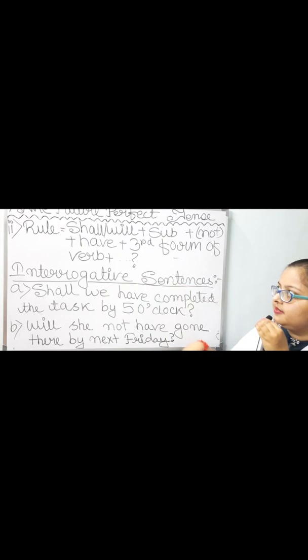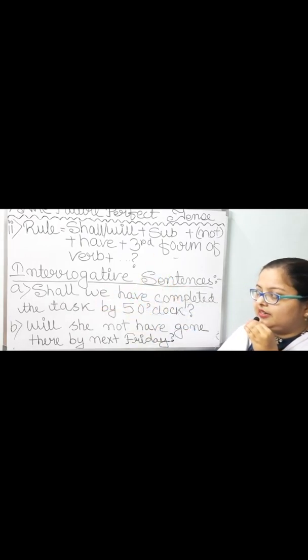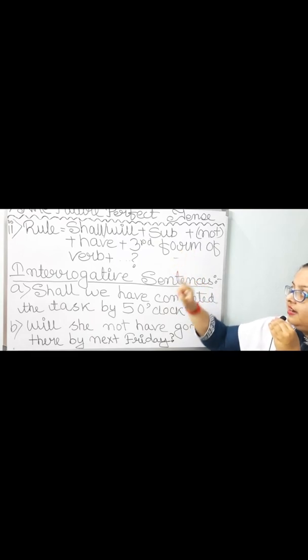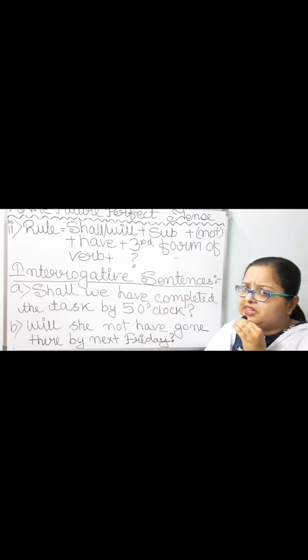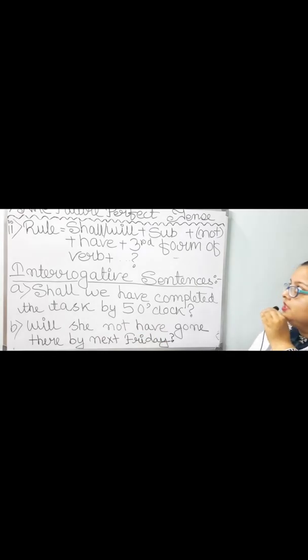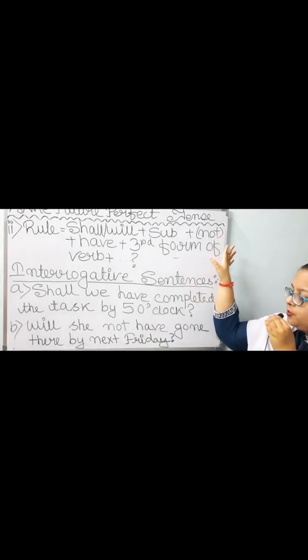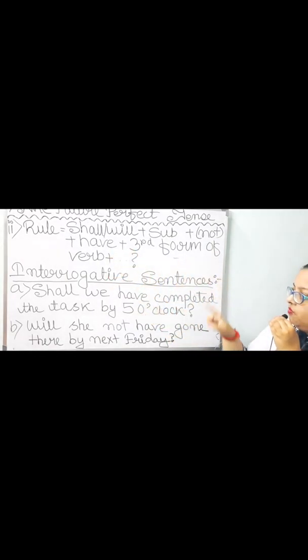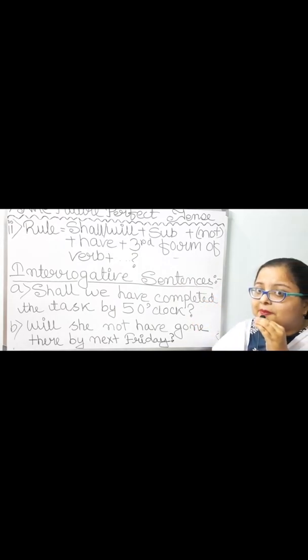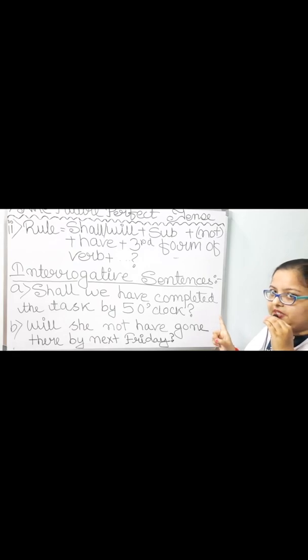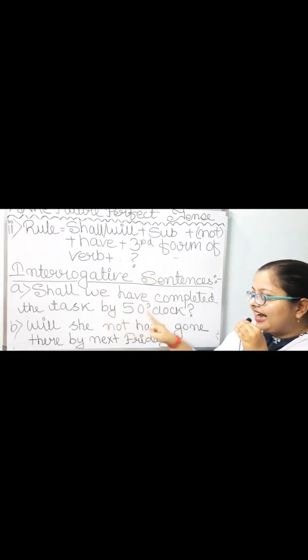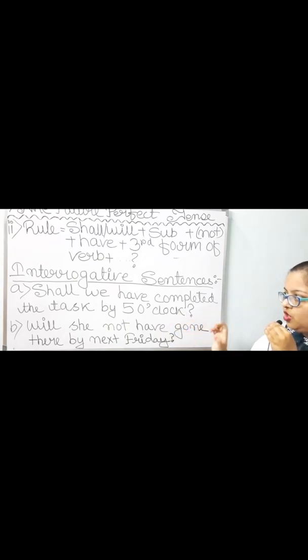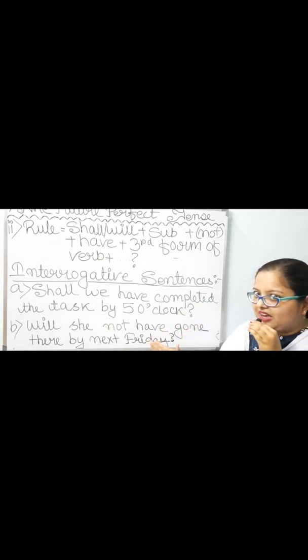Interrogative sentences. I have taken shall at first. Example number A, shall at first. Then I have taken we. With we, with I, definitely shall is suitable. Then I have not taken this optional not. Directly I have taken have. Then third form of verb. Third form of the word complete, which is completed, is taken over here. Complete, completed, completed. Then in place of other words, the task by 5 o'clock, question mark. Shall we have completed the task by 5 o'clock?